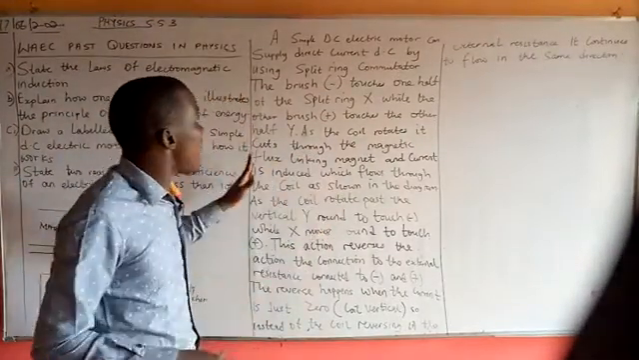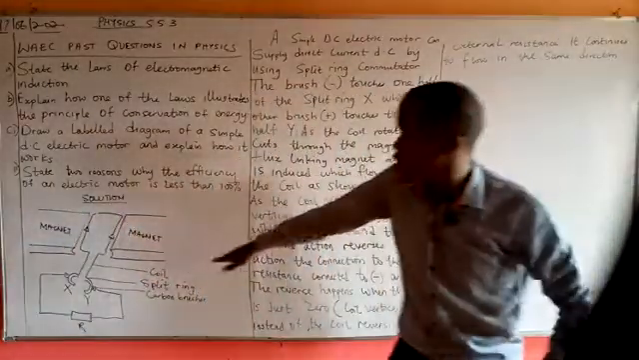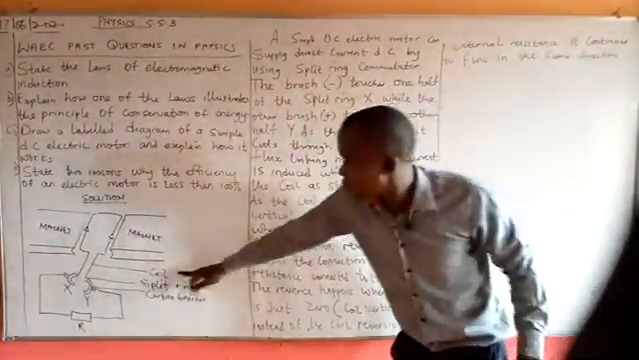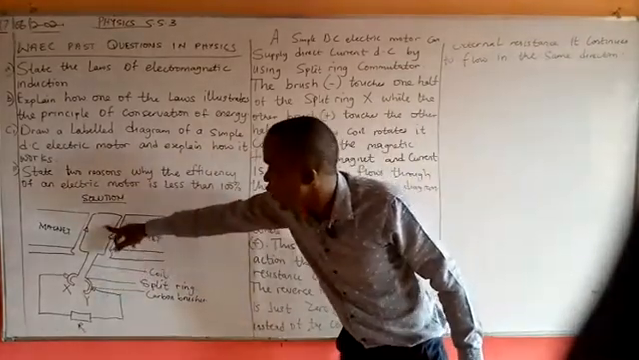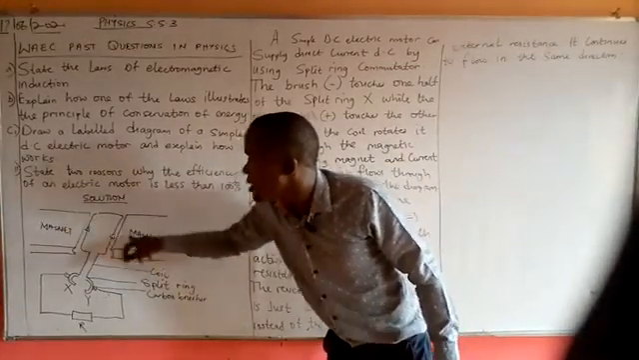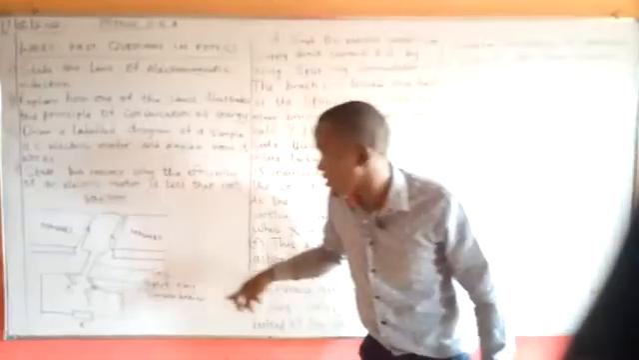Now, looking at what we have here, we are going to be using this structure to explain. From what we have here, we have the coil. Now, if you watch, this is the coil, in between the path or the strength of this magnetic field.